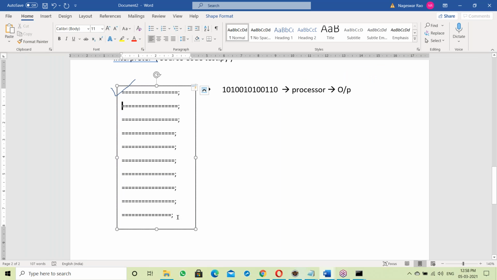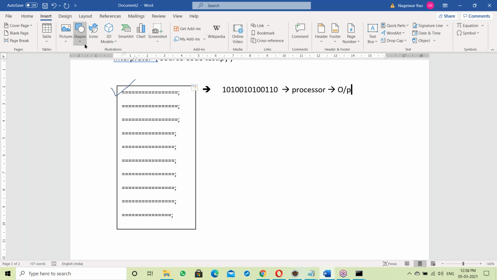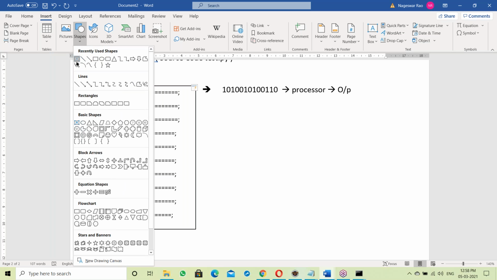The next coming statement may be right or wrong, but the interpreter never thinks about next coming statements. If the statement is correct, it immediately converts into binary code, then generates output. Then it checks the next statement.